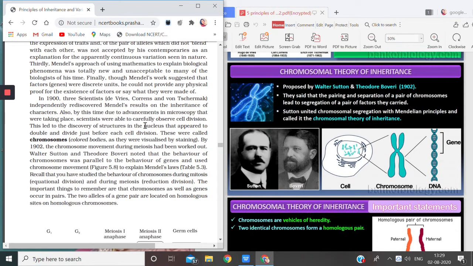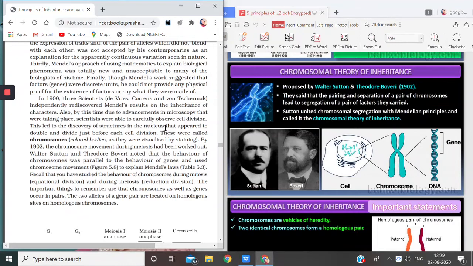And you know that during cell division, the chromatin threads which are present in the nucleus condense and form thick structures which are known as chromosomes. So because the nucleus was discovered and the scientists could see the nucleus, they could also see some structures inside the nucleus which were also now double in quantity.